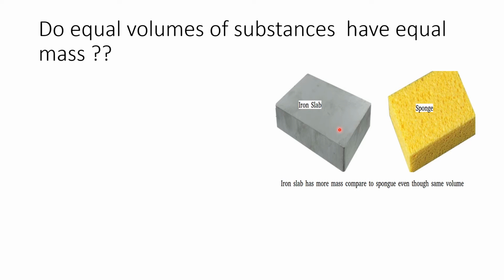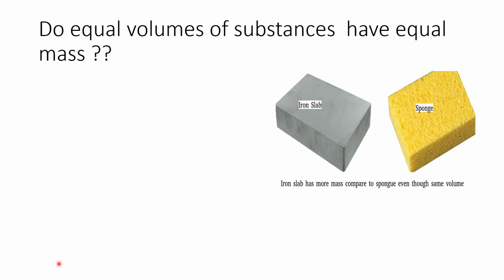Your left hand will go easily upwards, but the iron slab will be a little difficult to lift, as you have experienced if you have taken part in shot put. When you lift that iron ball, it is so difficult. In the same way, even though the volumes are same, the masses will be different. The iron slab has more mass.